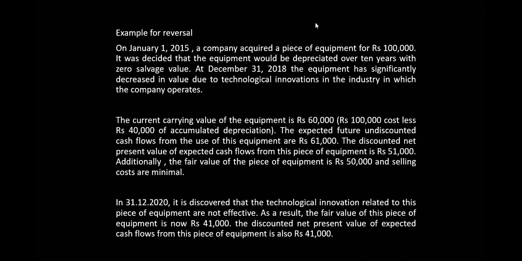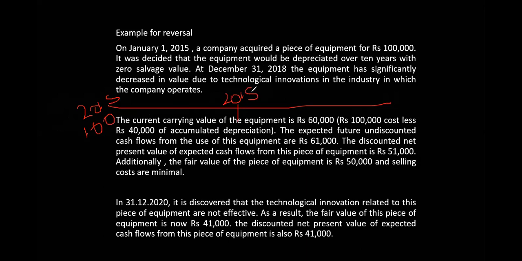Now I think if you draw a chart like this, this is a timeline. You start with 2015, with 100,000. After 4 years, 2018. Remember the date is December. The carrying amount is 60,000. How do you say 60,000? Depreciation is 40,000.